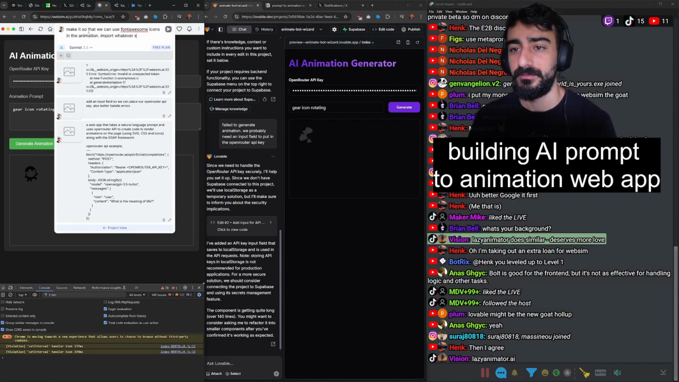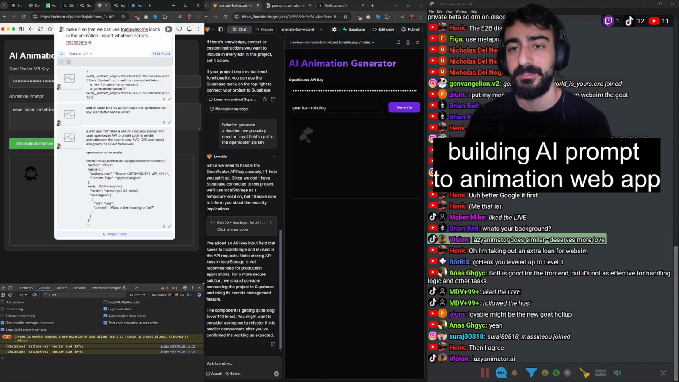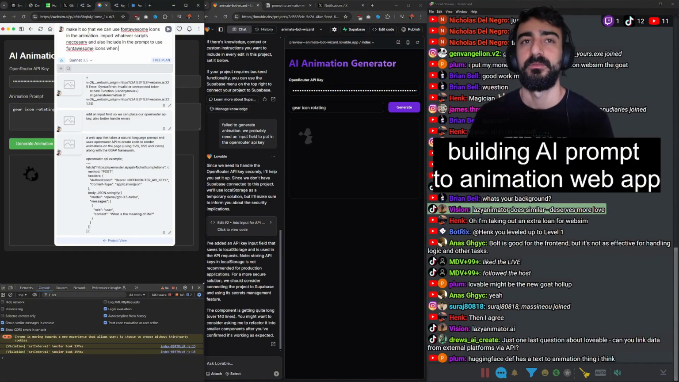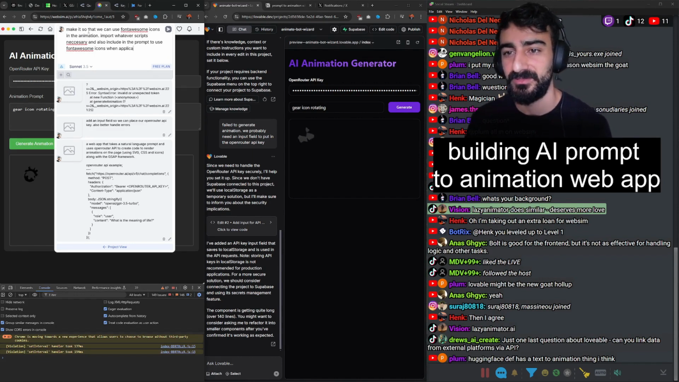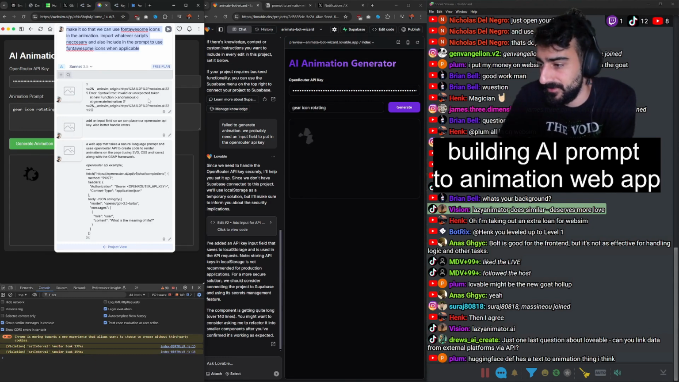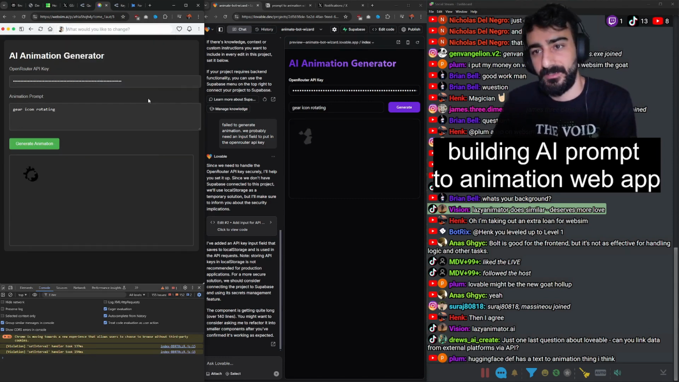Import whatever scripts necessary, and also include in the prompt to use Font Awesome icons when applicable. I don't know if applicable is the right word here, but the closest one I can think of. Just one last question about Lovable. Can you link data from external platforms via API? Yes, definitely. You definitely can.